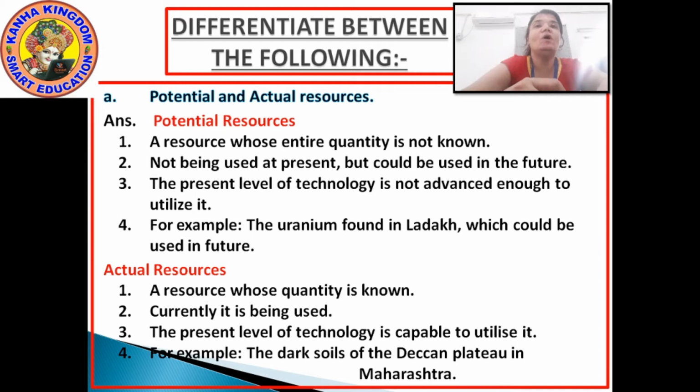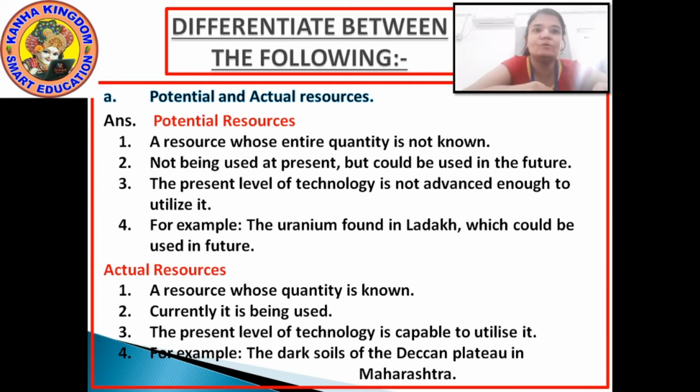And number 4, we have given the example. Example is the uranium found in Ladakh, which could be used in future. We are not using uranium at present, but it could be used in future.